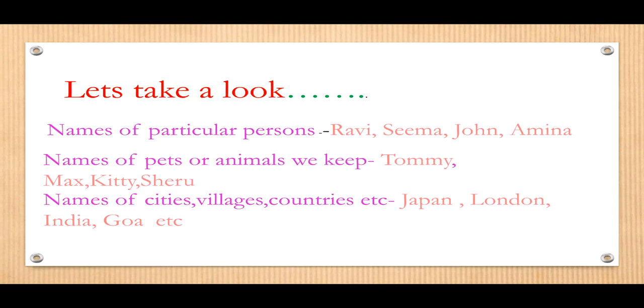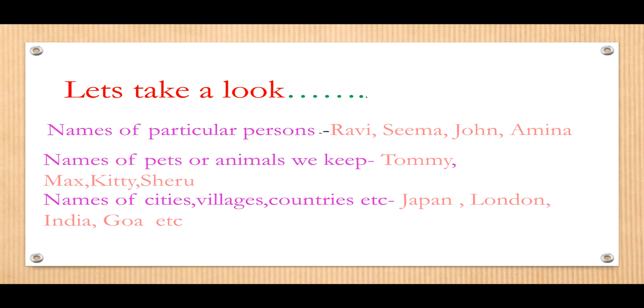Like suppose we say it's an elephant in the zoo. The elephant may be named Appu. So Appu becomes a proper noun, the special name of that particular elephant. So like this we have names for animals like Tommy, Max, Kitty, Sheru and all. They are all proper nouns.